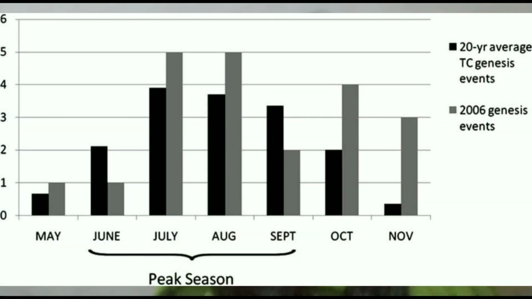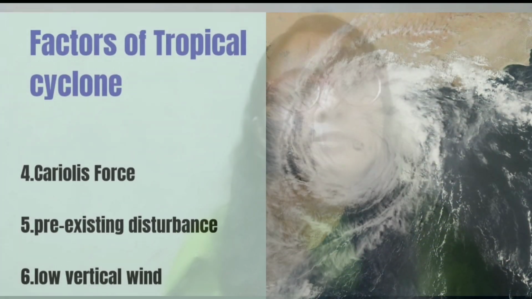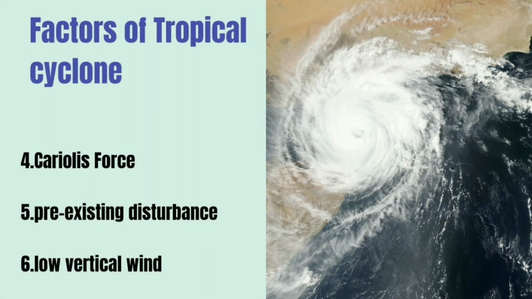A tropical cyclone can occur at any time in the year, but it is a common occurrence during the distinct season. Surprisingly, most cyclones form in the afternoon. There are some special factors that can help to form a cyclone. They are sufficiently warm sea surface temperature, atmospheric instability, high humidity in the lower to middle level of the troposphere, enough Coriolis force to sustain a low pressure center, a pre-existing disturbance, and low vertical wind shear. They are the essential factors that can later form a tropical cyclone.